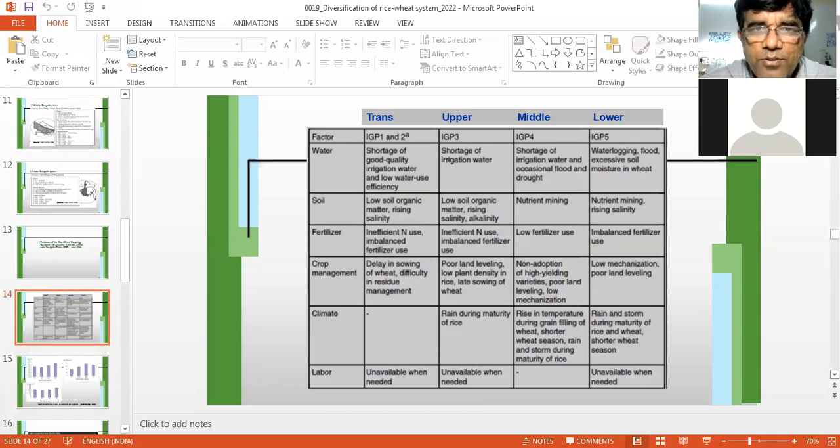IGP 1 and 2, shortage of water. IGP 3, shortage of irrigation water. But in IGP 4, in West Bengal and Bangladesh, you have waterlogging. Likewise, you can find some soil, fertilizer, crop management, climate, and labor related constraints. So you can remember these are the constraints and they are different in different zones.